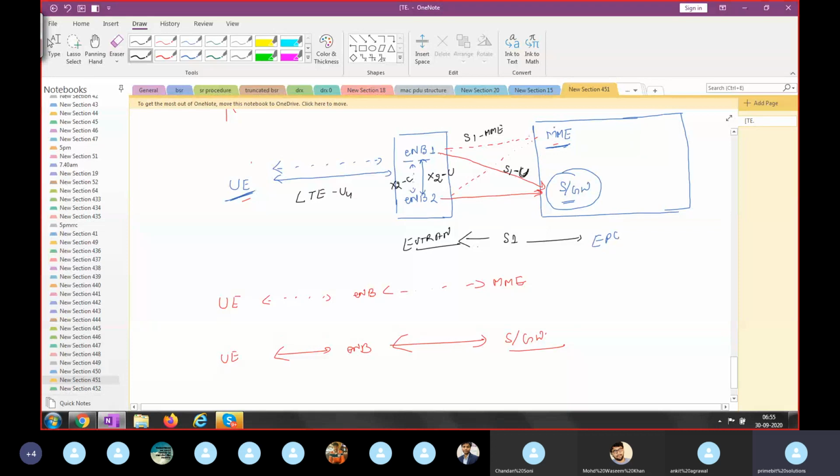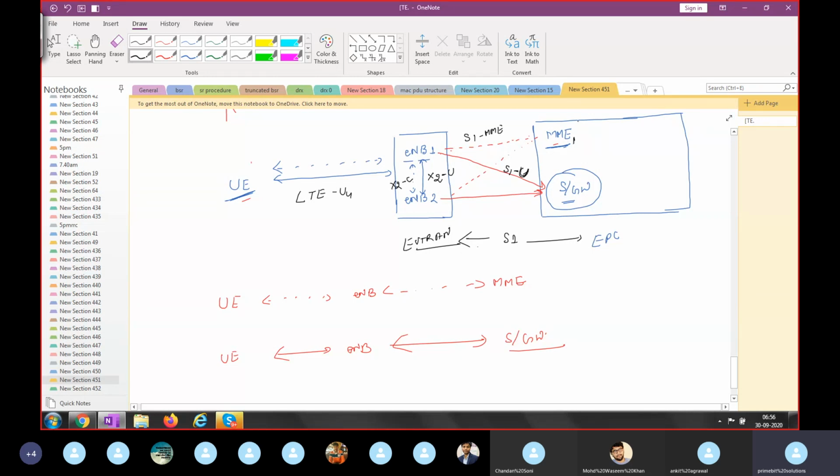Here, as I said, each MME will have their own radius. How the planner will plan depends upon how many users they will have in any particular location. Once a user moves from one MME area to another MME area, just like moving from one eNodeB to another eNodeB there is an X2 handover, in the same way if your user moves from one MME to another MME, there can be an S1 handover.